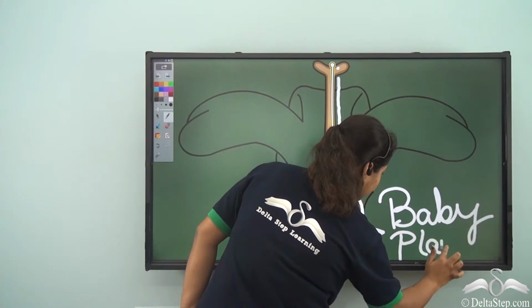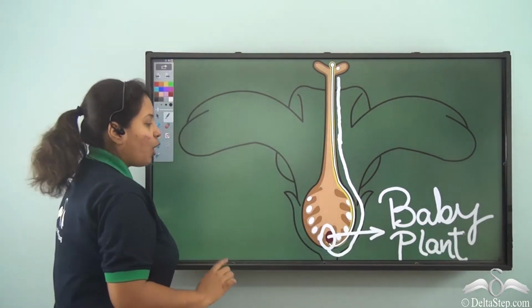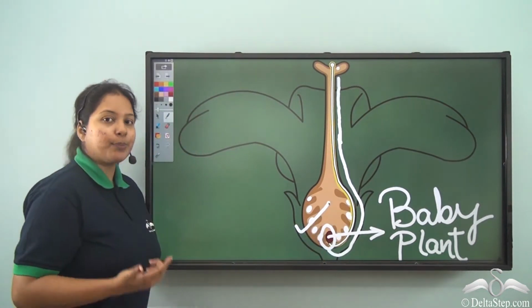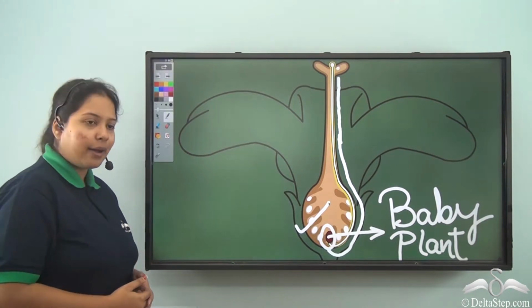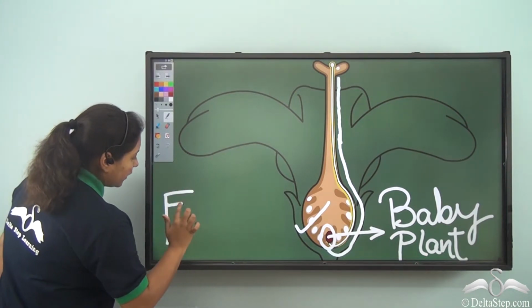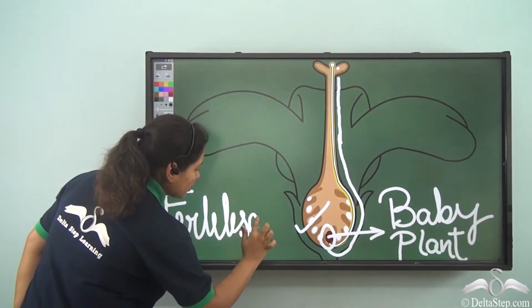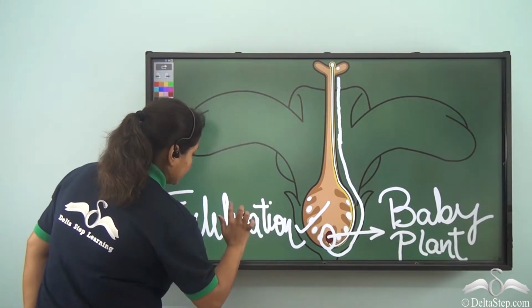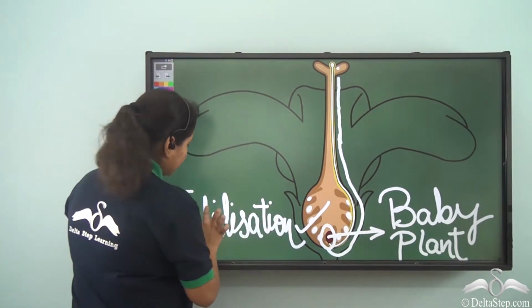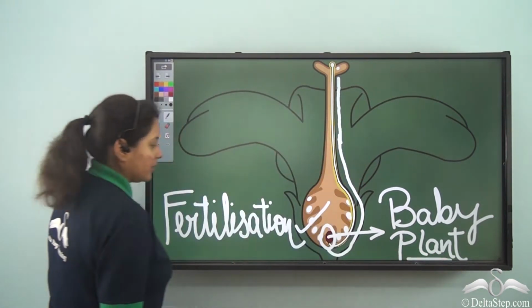And this entire process of the fusion of male reproductive part with the female reproductive part in a flower is known as fertilization. So now you know why fertilization is so important, because without fertilization we will not get the baby plant.